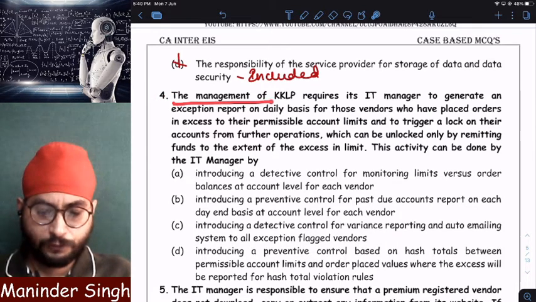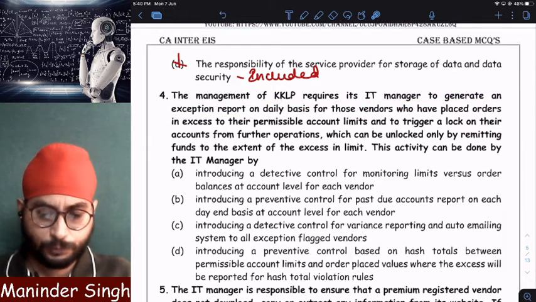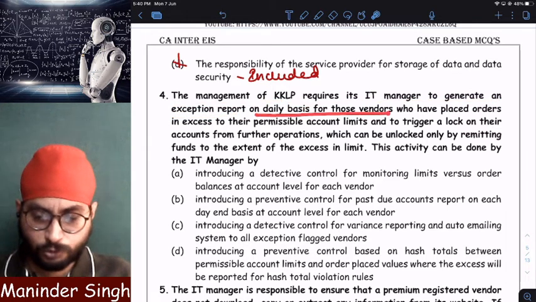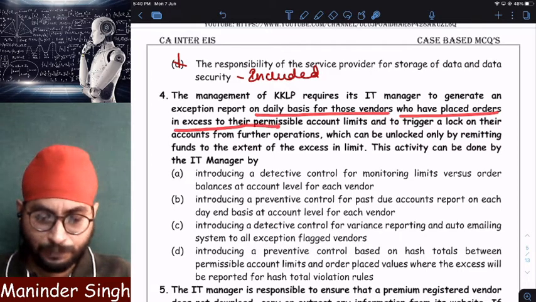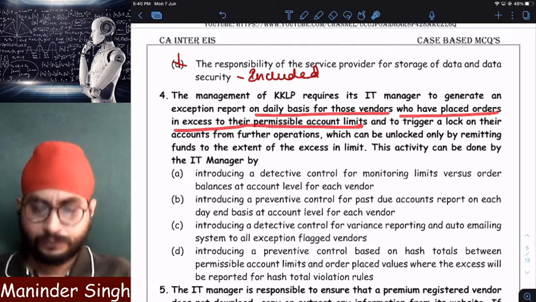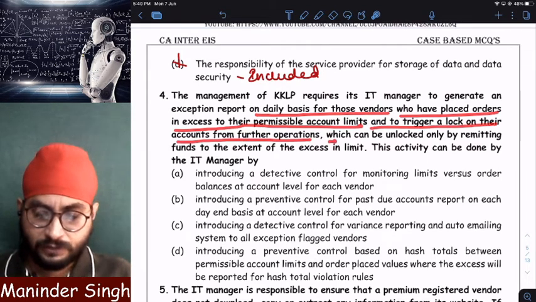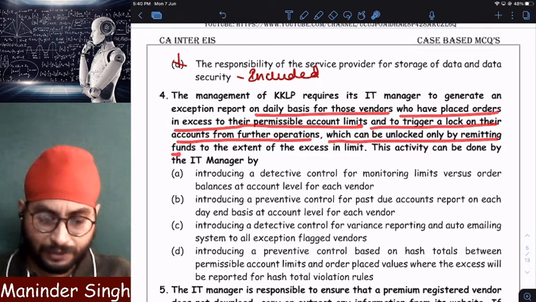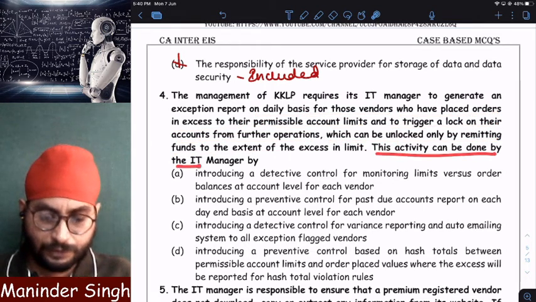Next. Question number 4. The management of KKLP requires its IT manager to generate an exception report on a daily basis for those vendors who have placed orders in excess of their permissible account limits, and to trigger a lock on their accounts from further operations, which can be unlocked only by remitting funds to the excess limit. This activity can be done by the IT manager.